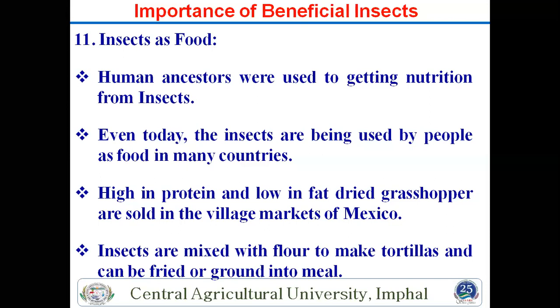So what are the characteristics, what is the nutritive value of these different edible insects, and how many species are there? Around 300 species are found in this northeast India that are used as edible food by most of the tribal persons. Some use silkworm, the larvae and pupa of the silkworm, as edible food, and then water bug is also important.